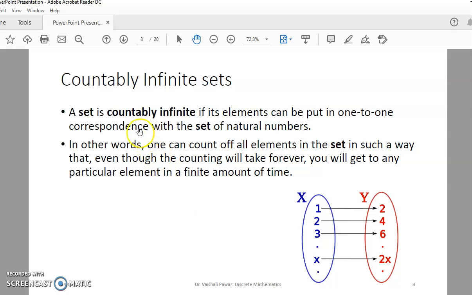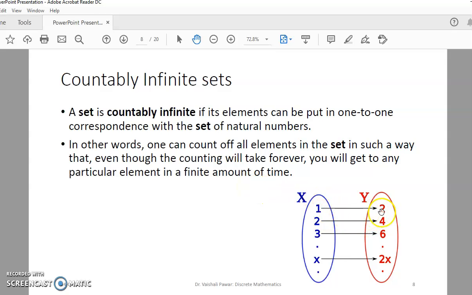Countably infinite set. A set is countably infinite if its elements can be put in one-to-one correspondence with the set of natural numbers. So this is the set of natural numbers and the given set is another set Y, where one can count all the elements. In other words, one can count all elements in the set in such a way that even though the counting will take forever, you will get to any particular number in a finite amount of time.